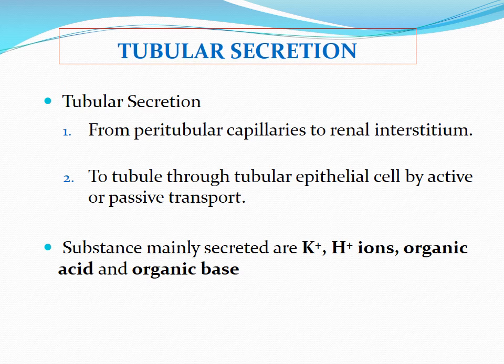So tubular reabsorption is from the tubular lumen to the renal interstitium and then to the blood vessel. But secretion is in the opposite direction. That means here the substances are transported from the capillary lumen to the interstitium, and then from the renal interstitium to the tubular lumen. So first from the peritubular capillary into the interstitium, and then through the tubular epithelial cells or a paracellular pathway, by active or passive transport into the tubular lumen.